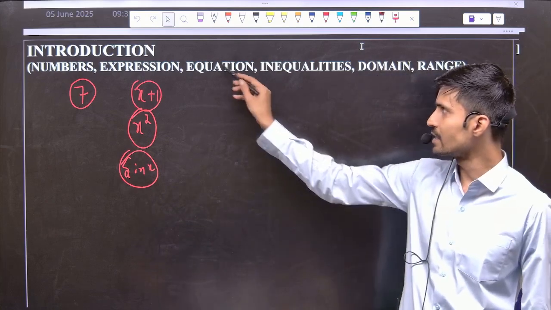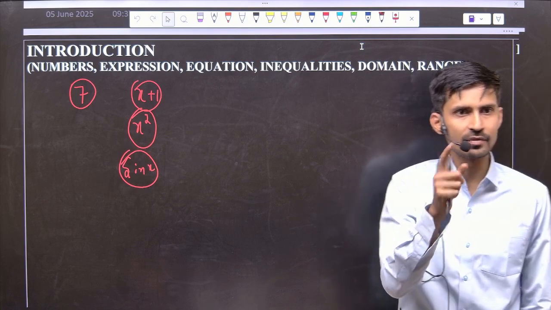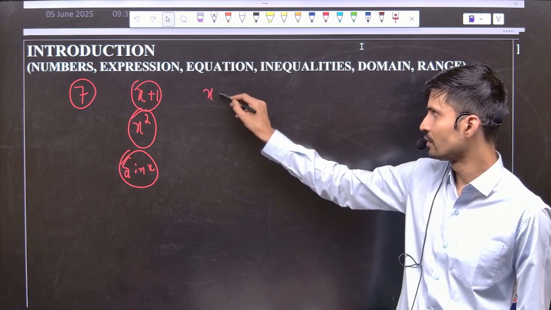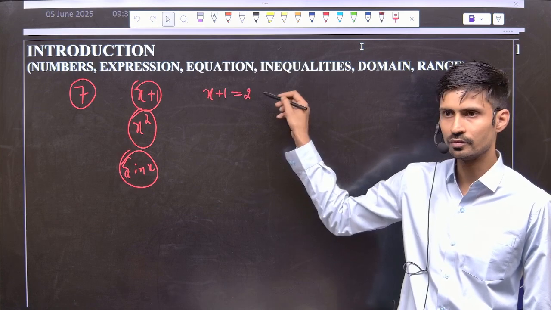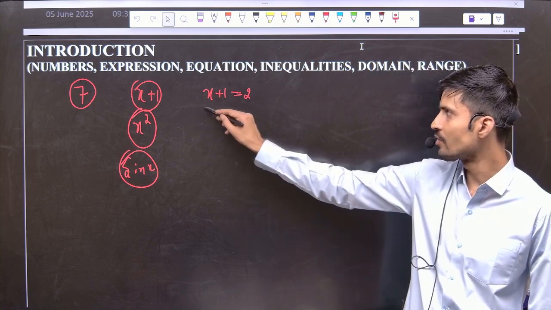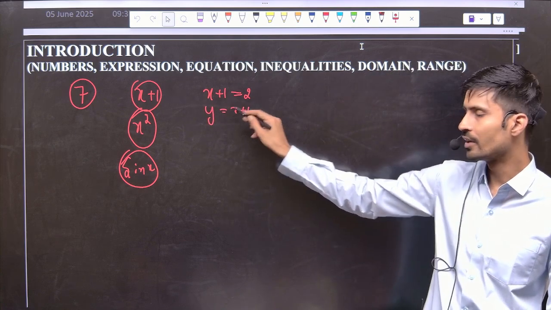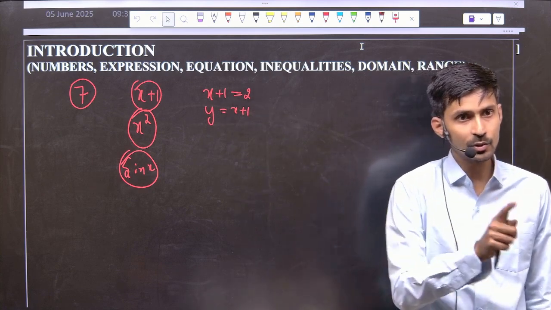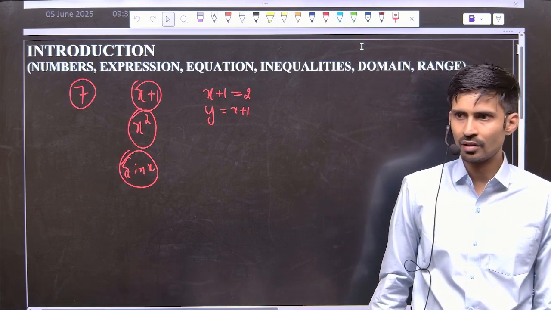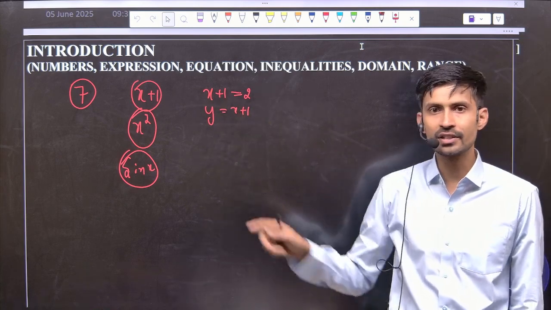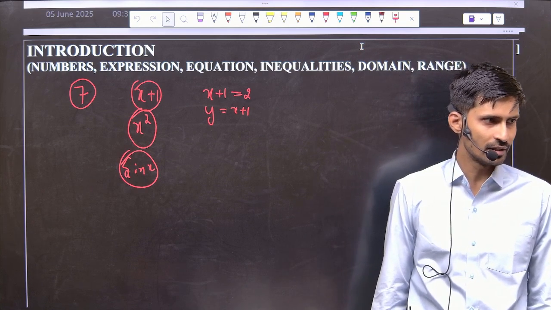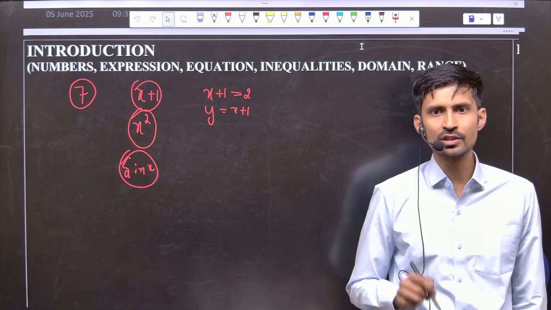Okay, so these are the expressions. Now this expression will become an equation when we write this expression with an equals to sign. Okay, so like x plus 1 is equals to 2. This now became an equation. Or if I write y is equals to x plus 1, what will this become? A linear equation in two variables. See, the word equation is getting used here. Okay, and if I say this, a linear equation in one variable. Yes na? So anything which is written with an equals to sign, what does it represent?